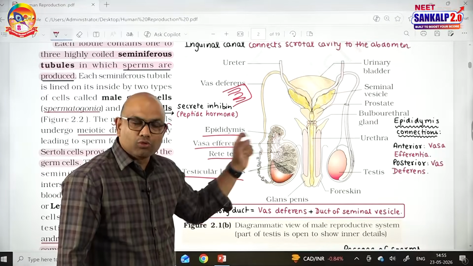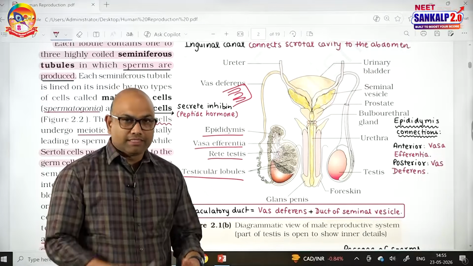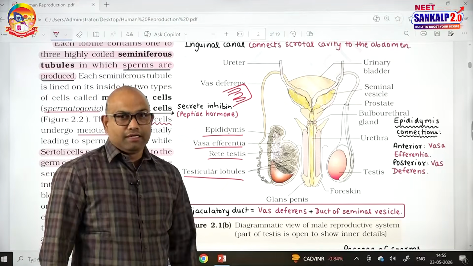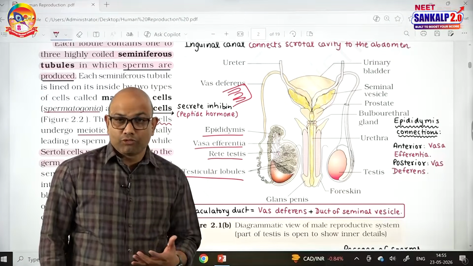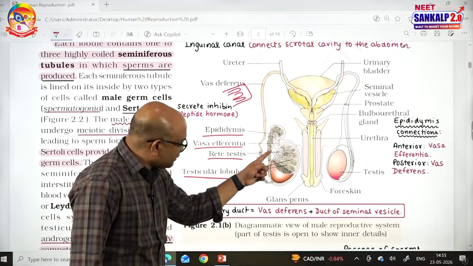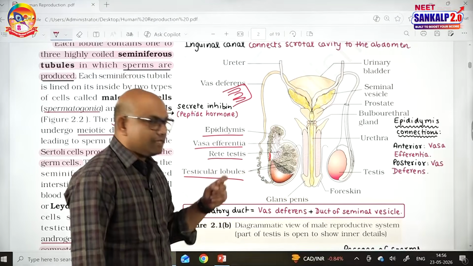The epididymis temporarily stores the sperms. It nourishes the sperms temporarily, and the secretions of the epididymis contribute to semen, and those secretions are required for the maturation and motility of sperms. Then the epididymis will continue as the vas deferens.